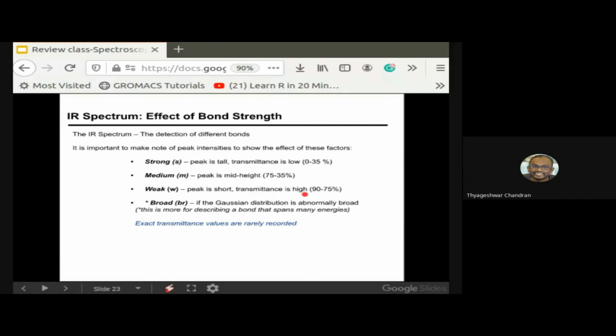There's no need to worry about weak peaks. It follows a Gaussian distribution and is abnormally broad. In the case of IR spectroscopy, we measure the exact transmittance values only.